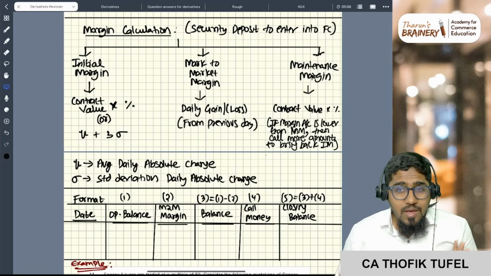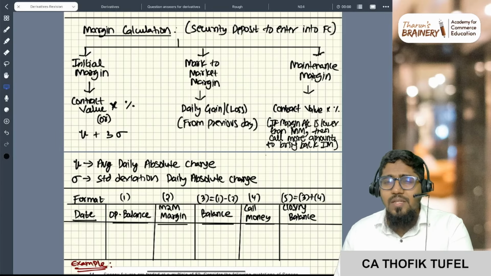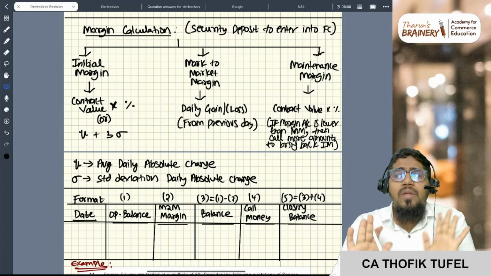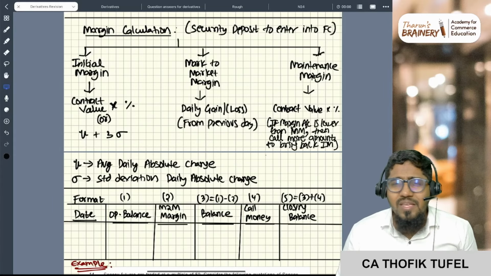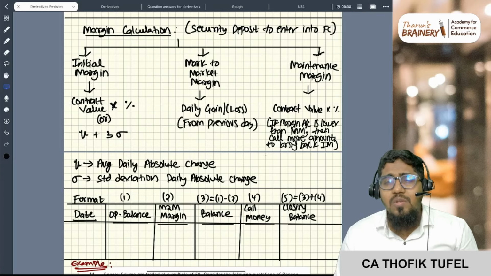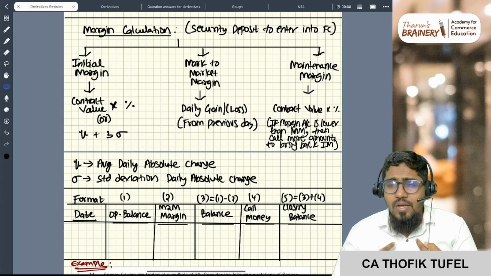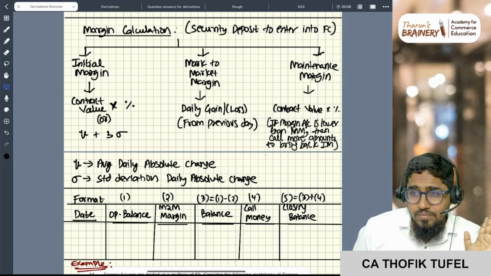Very simple, okay. I want to make the discussion very crystal clear. What is initial margin? At the time of entering into the contract, you have to pay some deposit. That is called as initial margin. Sir, how to calculate, sir? The question will directly give 30% is the initial margin. So whatever is the contract value, if you want to enter for a 10 lakh rupees contract, 10 lakh into 30%, 3 lakh rupees is the initial margin. You deposit 3 lakh rupees, only then I will allow you to take the contract.